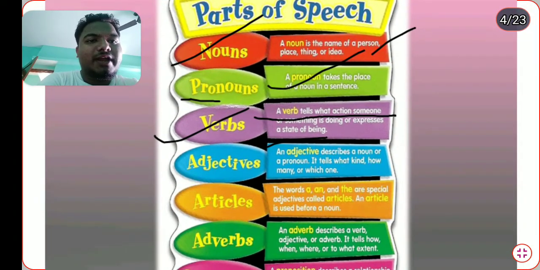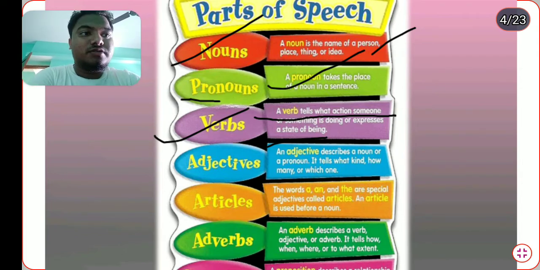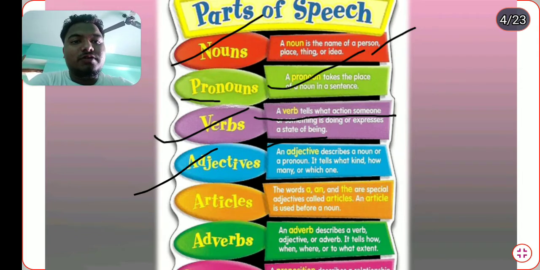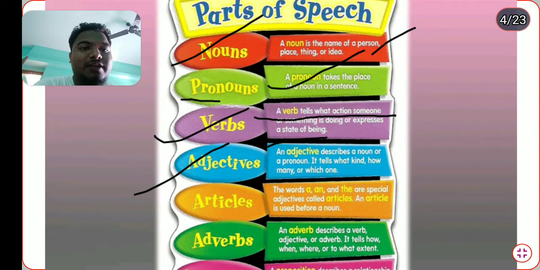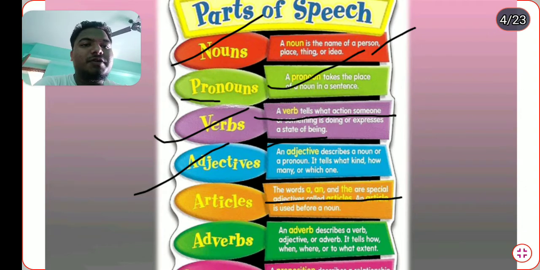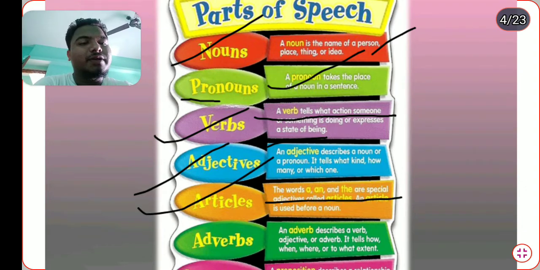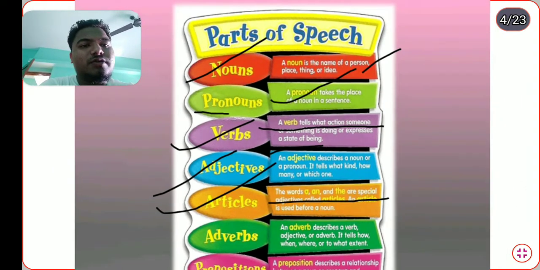It tells a kind, how many, or one feature. You can read this and remember it as well. Articles. The words a and the are special adjectives called articles. You can read this line and remember it too. This is a suitable definition for article.